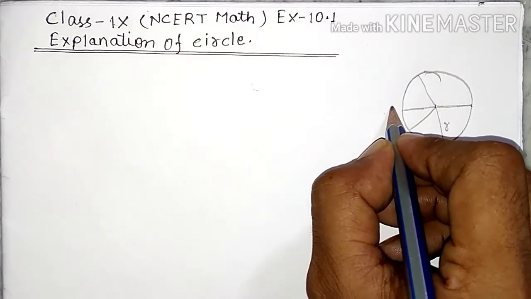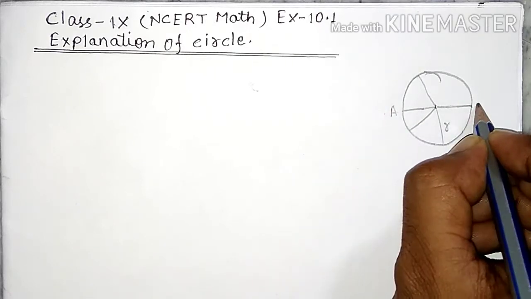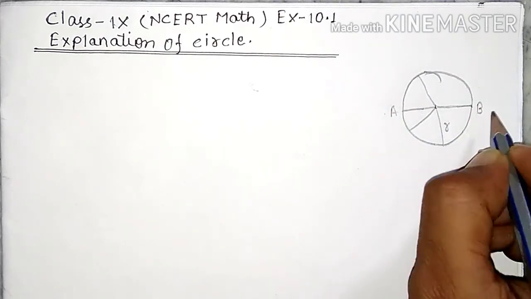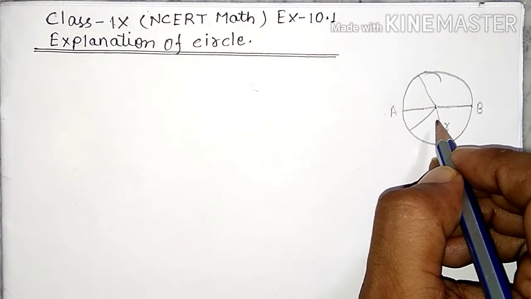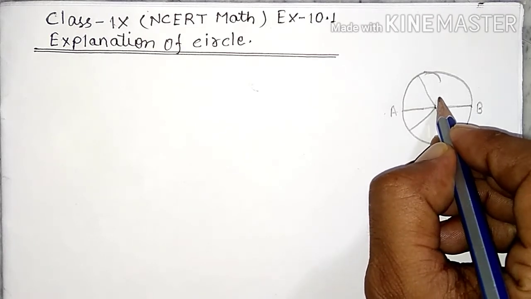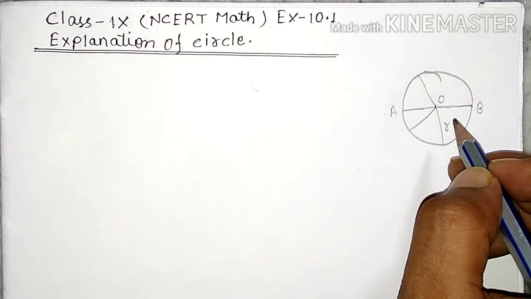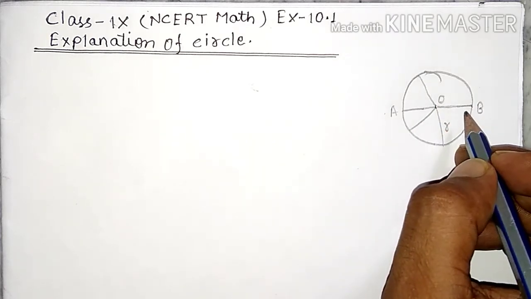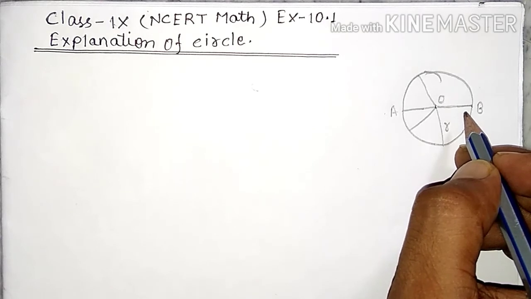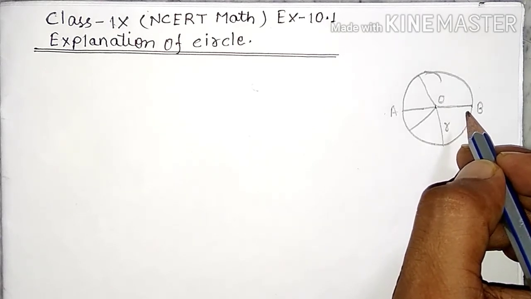This is A and B, and AB is a diameter. The diameter is the longest chord of the circle. This center point is called O.